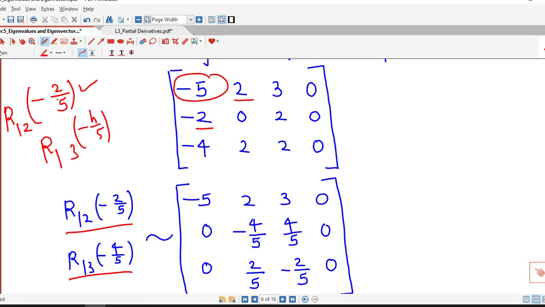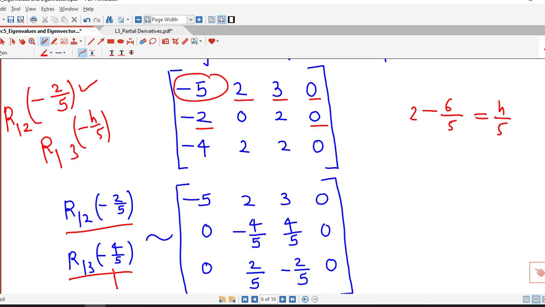Similarly 3 into minus 2 by 5, which is minus 6 by 5. 3 is multiplied with minus 2 by 5 and added in 2. So this is 10 minus 6, which is 4 by 5. And these two are 0, therefore we have 0 here.